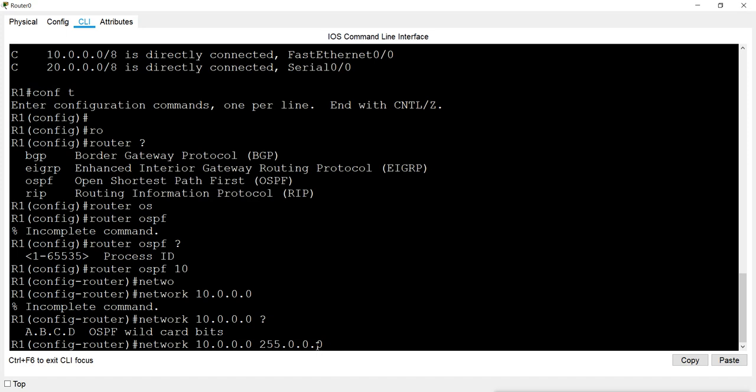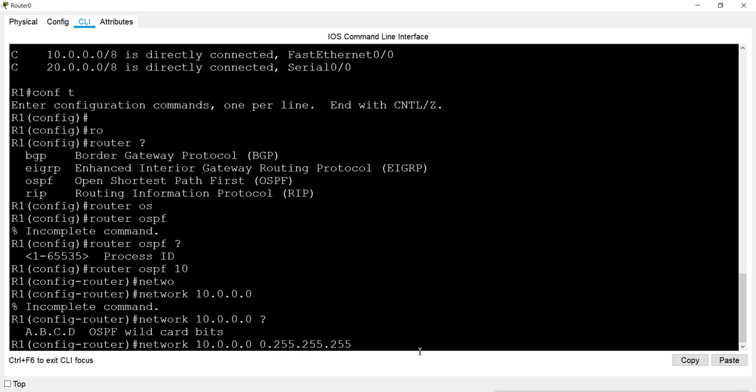So if the bits are 0 here, I will enable all the bits and it will become 255. Here all the bits are 0, so I will change it to 1 and it will become 255. Here also it is all 0, so I will change it to 1 and it will become 255. Now here the bits are on, so I will disable all the bits and it will become 0.